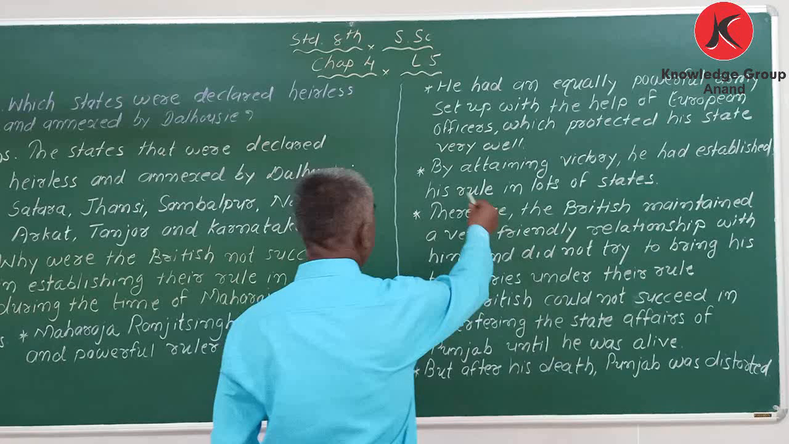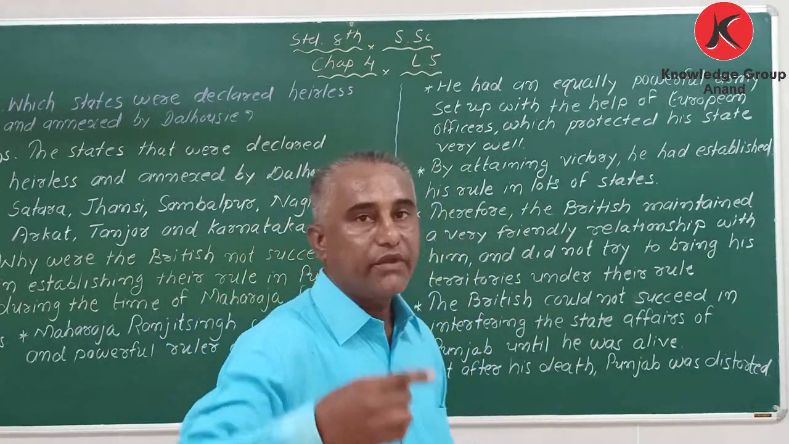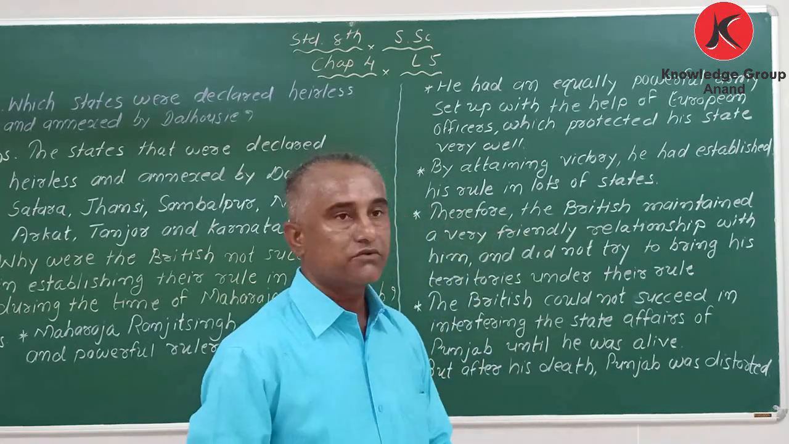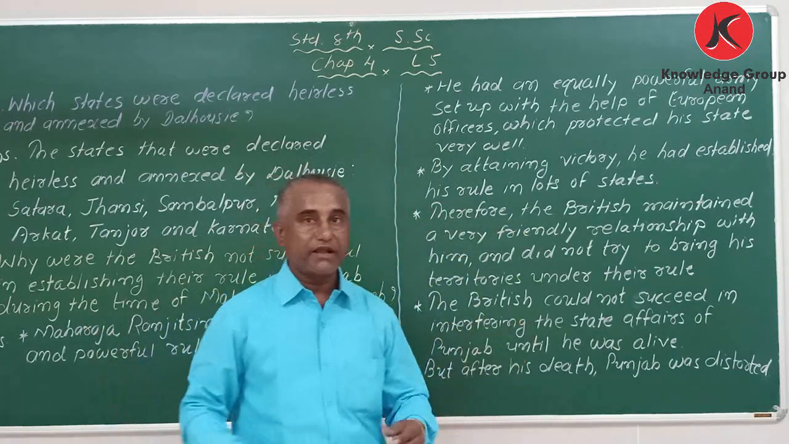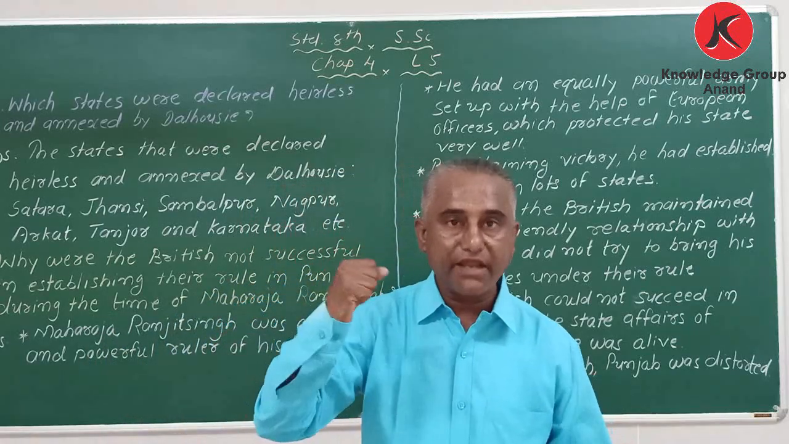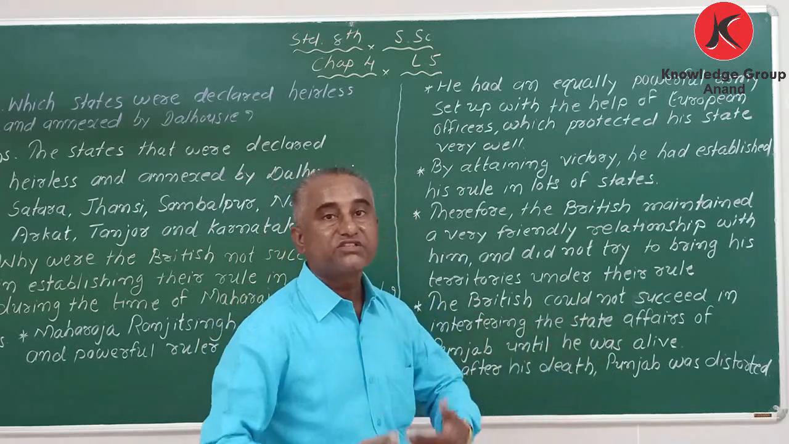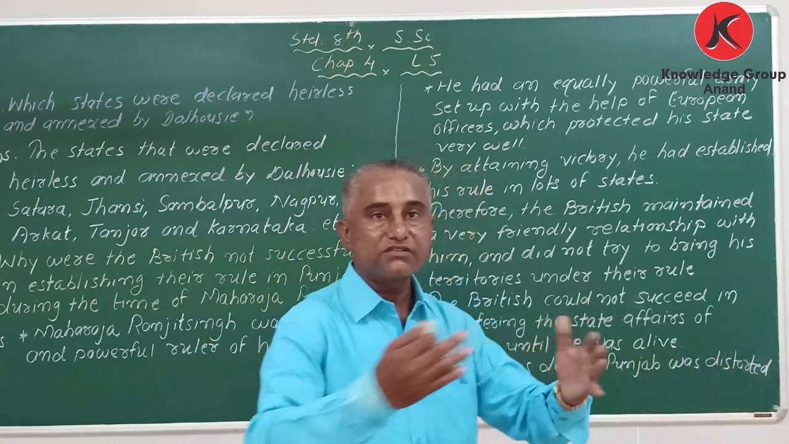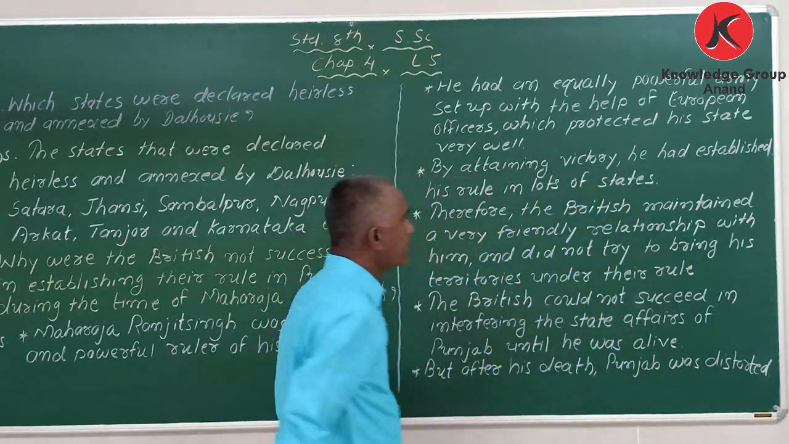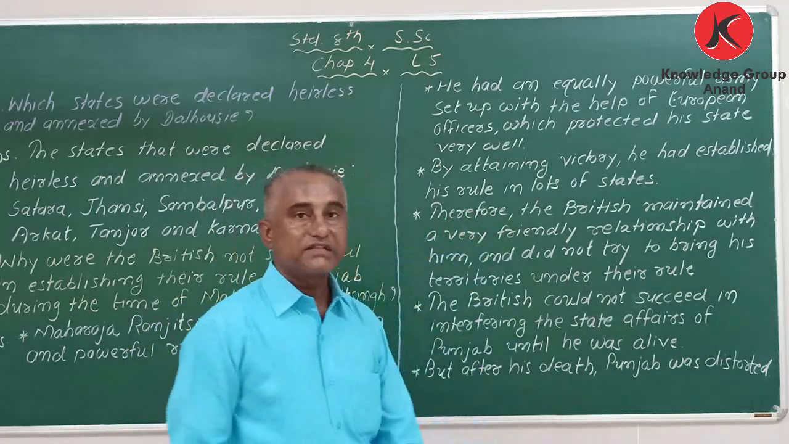Next, by attaining victory, winning, he had established his rule in lots of states. My dear student, as I said, he was strong, powerful and brave. So by attaining victory, he won many states and brought them under his rule. So it is written here: by attaining victory, he had established his rule in lots of states.